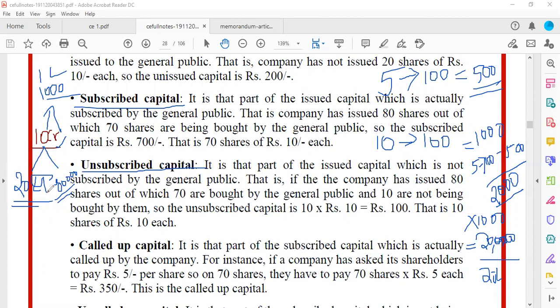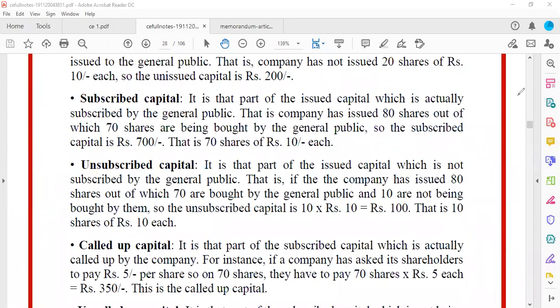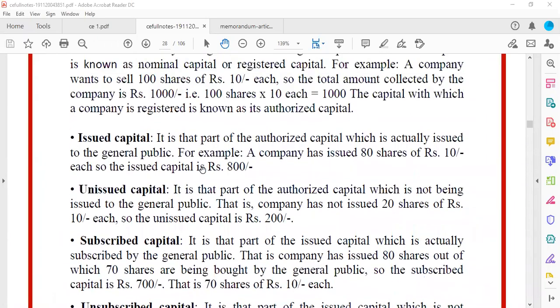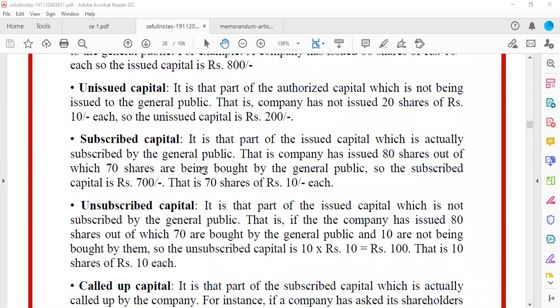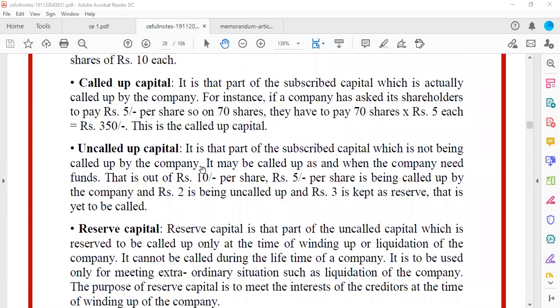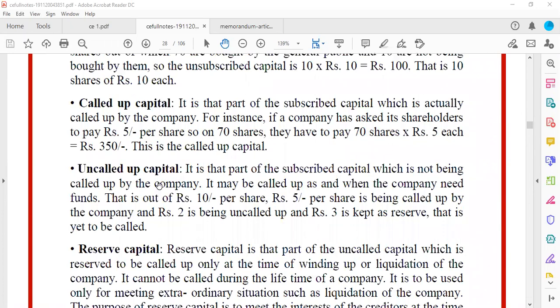It is very important to have the count of subscribed and unsubscribed, because you have to know next time how many shares you are supposed to issue to the public so that you will get enough money. Did you understand subscribed and unsubscribed? Yes, ma'am. Good, let's move on further. We saw authorized capital, issued capital, unissued capital, subscribed, unsubscribed. Now we will go for the next variety.